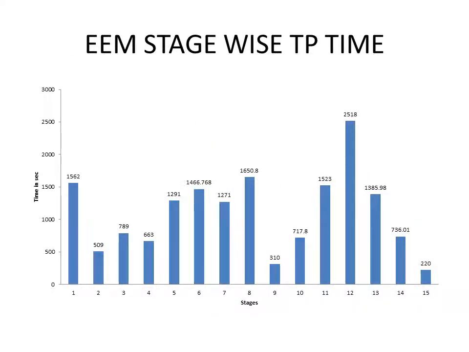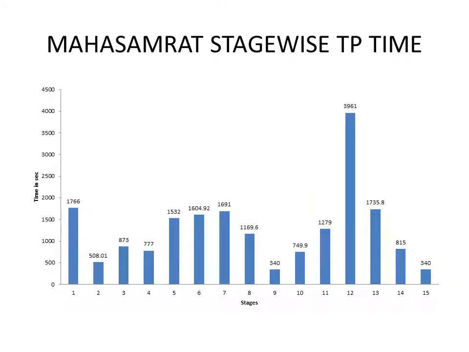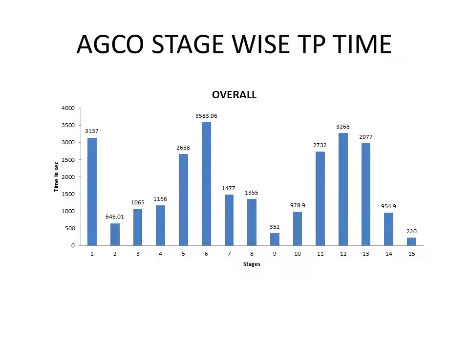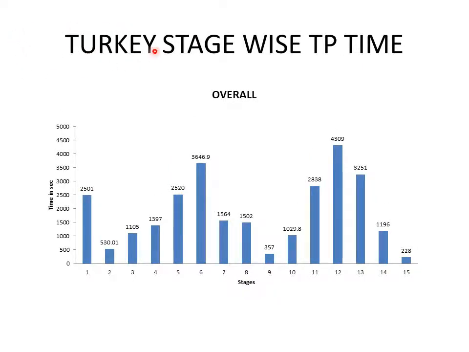Similarly, this was calculated for the EEM model, stage-wise throughput time for every stage from stage 1 to stage 15. Similarly, this chart represents the stage-wise throughput time for the Maga Samrat model, and this one is for the IRHP model. And this one is for Agro, which is nothing but an export model. Turkey also comes under the export model. Stage-wise throughput time has been charted here.